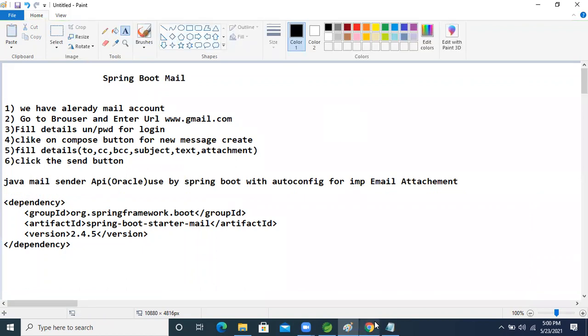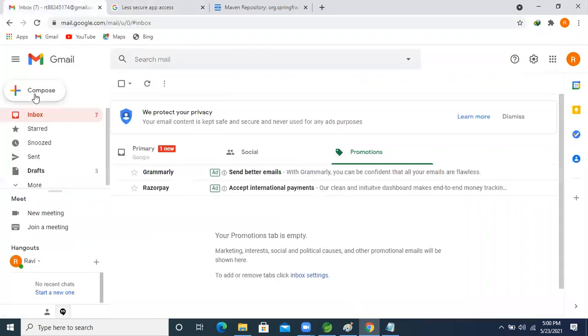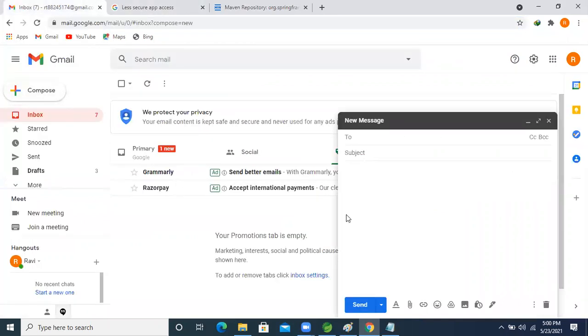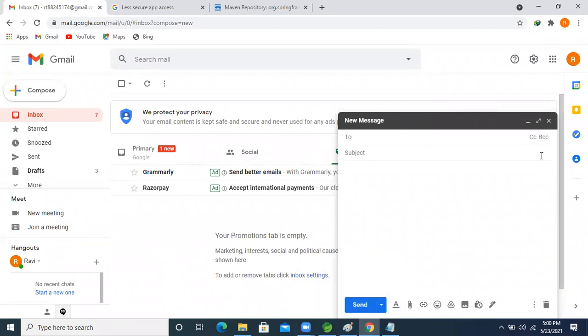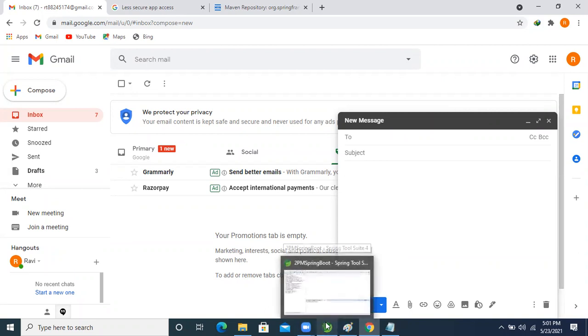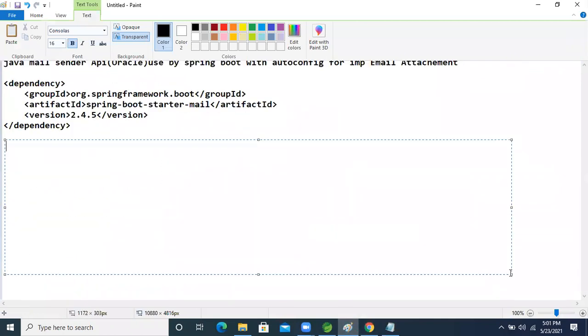So now, just think about this dialog box. This dialog box is there, Compose. Compose is there, meaning this dialog box. To generate this dialog box programmatically, that is called a mail message. In programmatic implementation, that object name is MailMessage, guys. Okay, using mail message, what are we doing now?